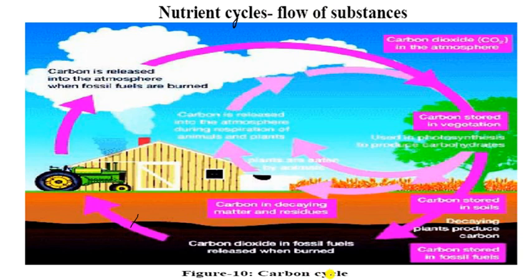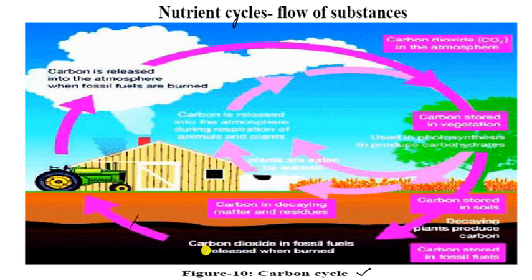So in this, the carbon cycle is given here. You can see at the last it is the carbon cycle, and it is Figure 10 in your book. And what will happen? You can see here carbon dioxide is released from fossil fuels. All the fossil fuels release carbon dioxide when burnt. When we burn them, they evolve carbon dioxide.